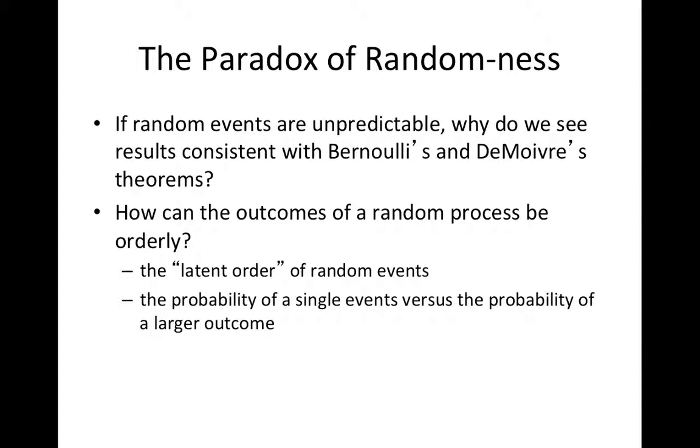And the answer to this question is sometimes what we refer to as the latent order of random events, and that is, even though we cannot predict a single outcome, we can predict a larger outcome, meaning a larger group of singles, if you will. Even though I can't predict whether a head will come up on a flip of a coin, I can tell you with pretty good likelihood how many heads you'll get upon 100 flips. I have much better accuracy predicting the outcome of 100 flips than one.